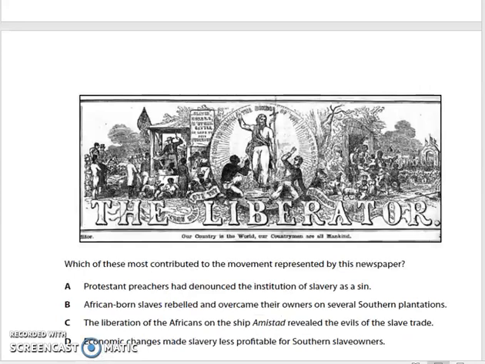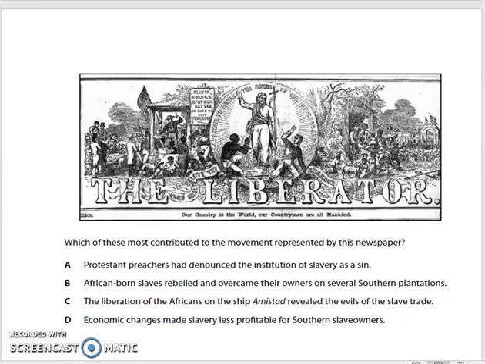Number 5. Which of these contributed to the movement represented by the newspaper? A. Protestant preachers had denounced the institution of slavery as a sin. B. African-born slaves rebelled and overcame their owners on several southern plantations. C. The liberation of the Africans on the ship Amistad revealed the evils of the slave trade. D. Economic changes made slavery less profitable for southern slave owners.